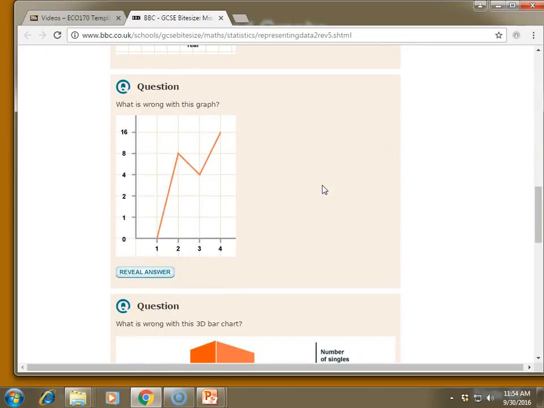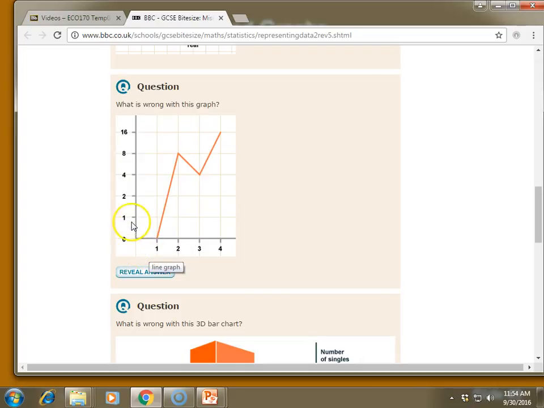Here's another example. Take a close look at this graph, see if you can find something wrong with it. Give you a second or two here. Actually, there's two things wrong with this graph. First one that's wrong, notice you've got numbers on the axes, but nothing that tells you what those variables are. You have no idea what you're measuring horizontally or vertically here, which makes it a pretty worthless graph.